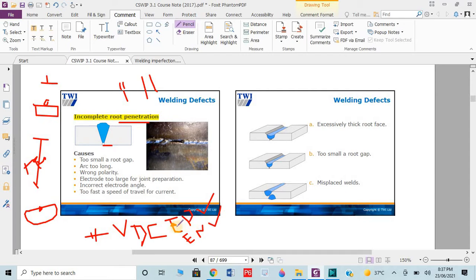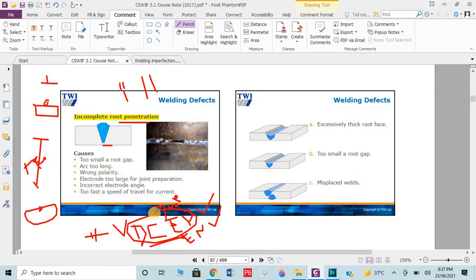Suppose in SAW welding, or MMA welding, manual metal arc welding, then we prefer DCEP, direct current electrode positive, also known as reverse polarity. In this polarity, 70% of the heat is generated in the electrode and 30% in the base metal. That's why we need more heat in the electrode for welding. So by considering the different welding processes, we decide the polarities.